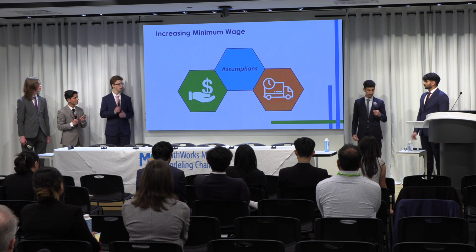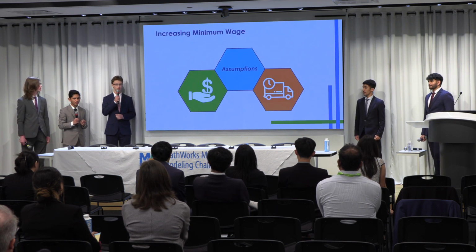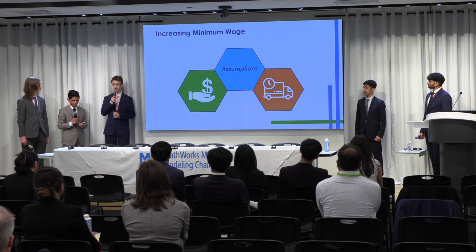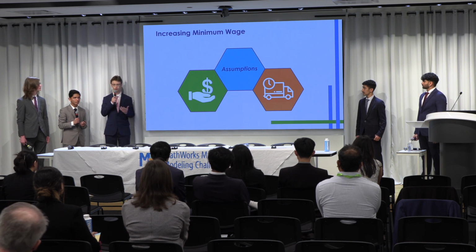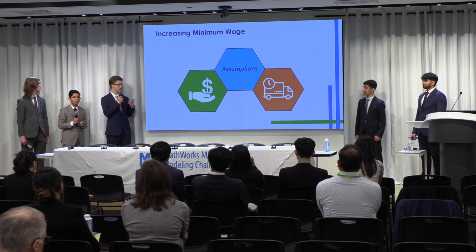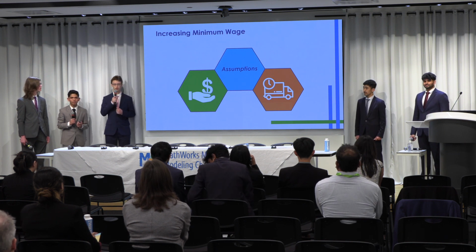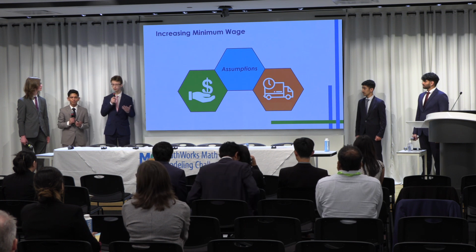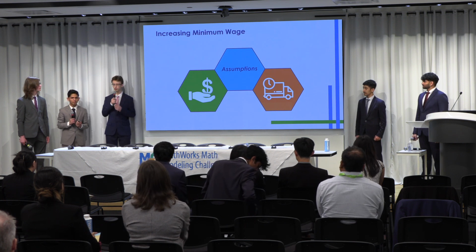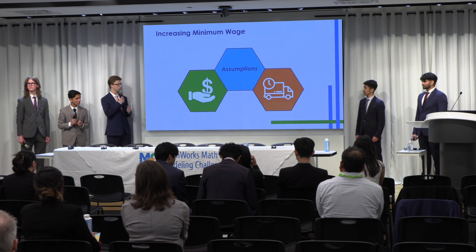So starting with the assumptions for this smaller model, we first assumed that people who are homeless and are working are going to be working minimum wage jobs. We tend to find that this is generally true, and we assume that this is a fairly reasonable assumption to make. Our second assumption is that if you have the means to exit homelessness, that is enough spare income to buy some housing, then you will do so as soon as possible. This is a simplifying assumption in order to make the model a bit easier to work with.